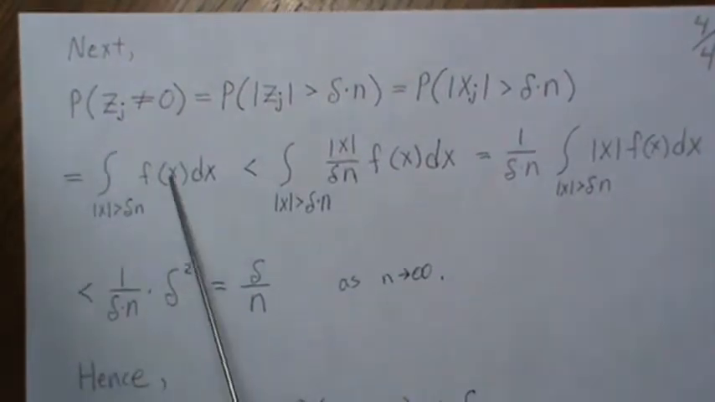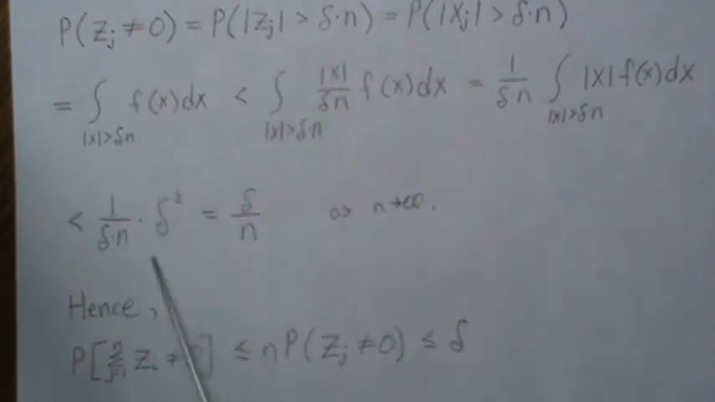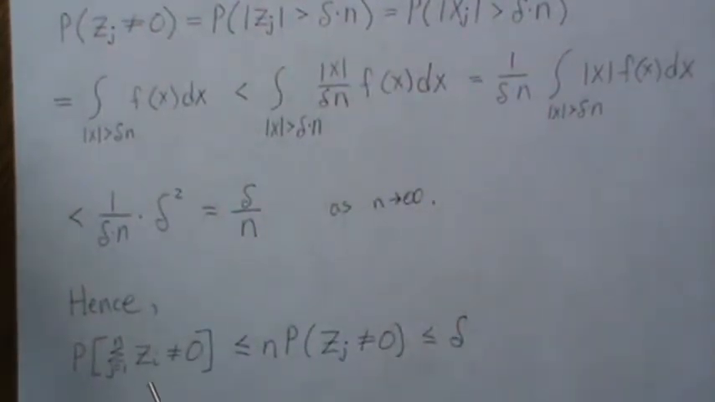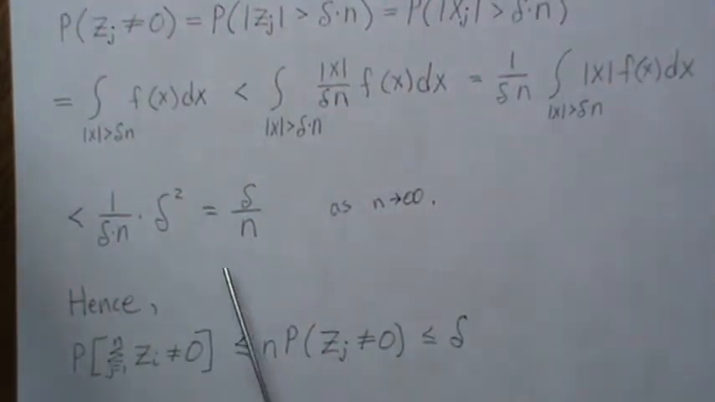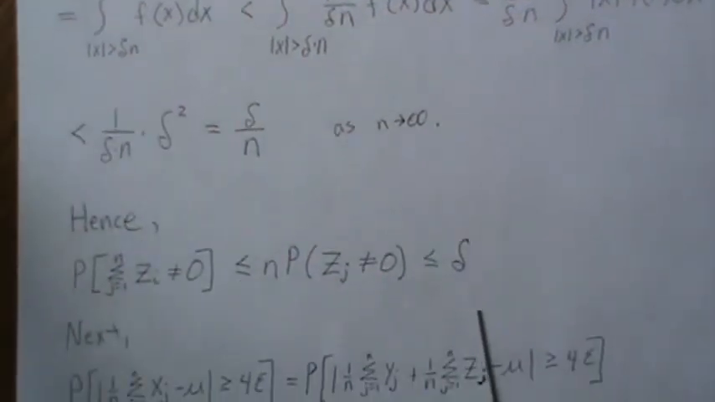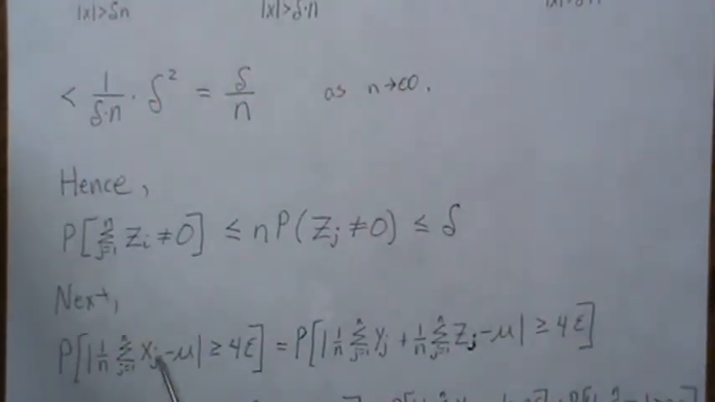So now, instead of looking at one of those, let's look at the sum. It's the same, but since they're IID, it's going to be less than n times one of them. But this here is less than delta over n, so the n's cancel, and it's less than delta. Okay. So next, and this is the finality of our proof here.